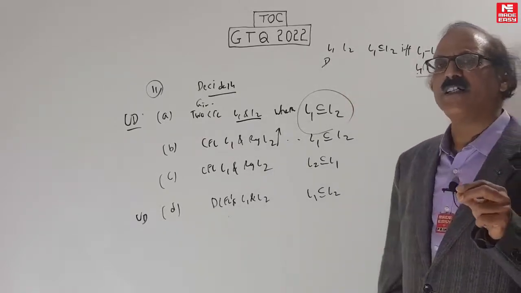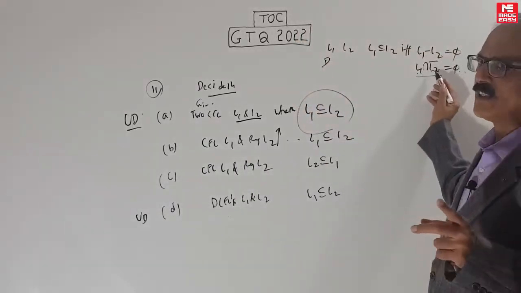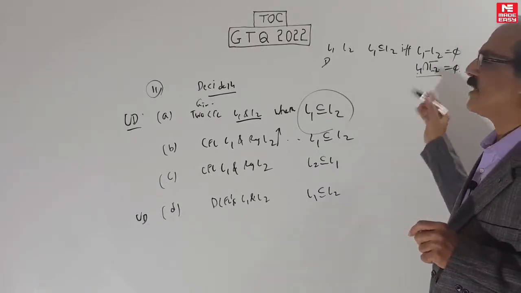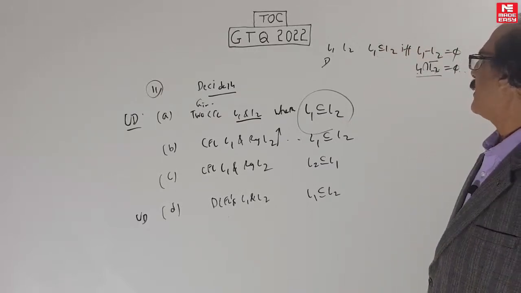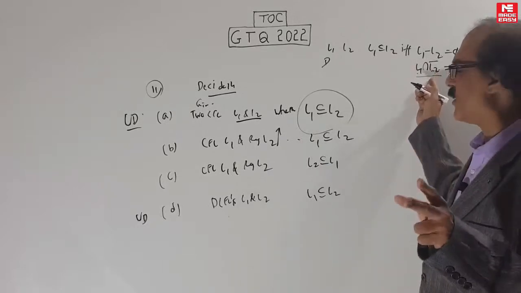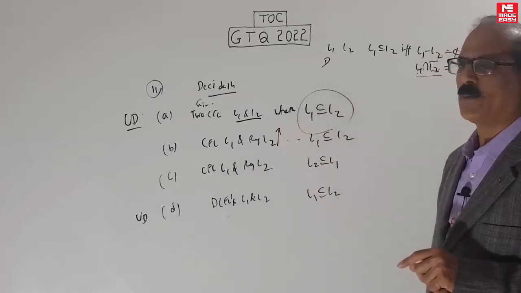You can't do this in DCFLs because DCFLs are not closed under intersection. That's the problem. Intersection, they are not closed. So DCFL intersection DCFL can go even up to CSL. That's the problem, so this thing will not work in DCFL. It will not work in CFL also. So once you know this, you should not push it up.